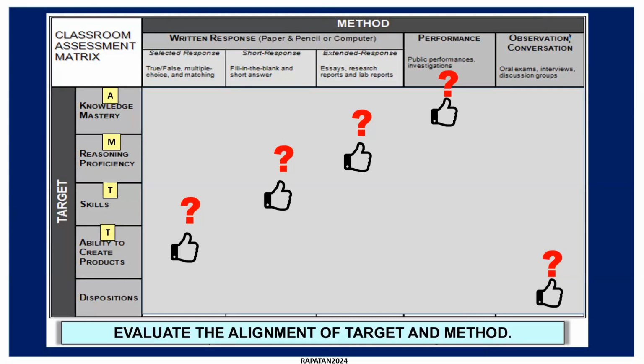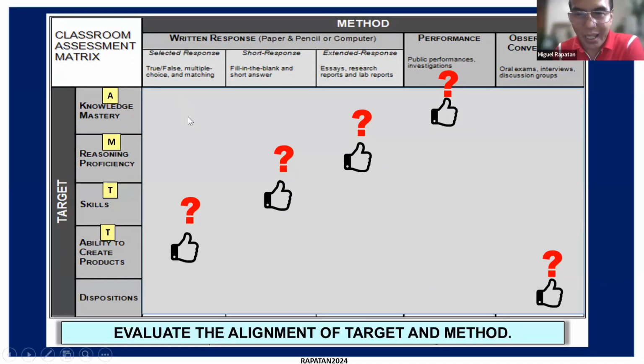We are being guided in this kind of matrix. Okay, so we're being guided in making decisions and making sure that there is alignment of the target and the method.